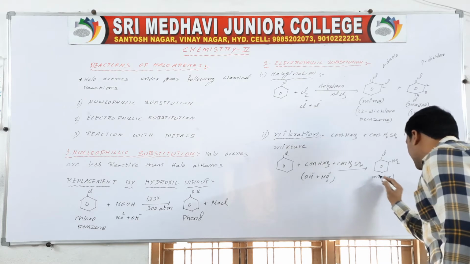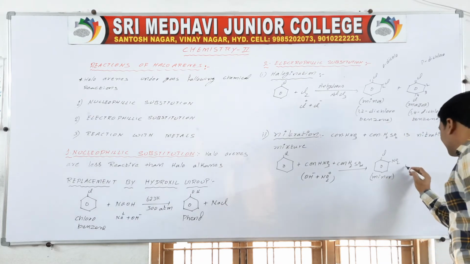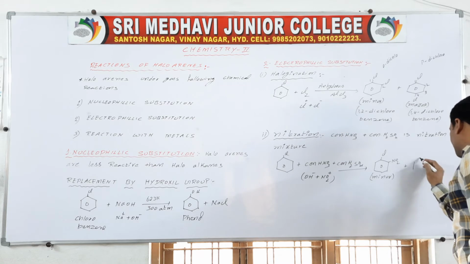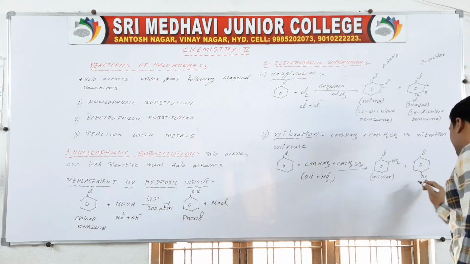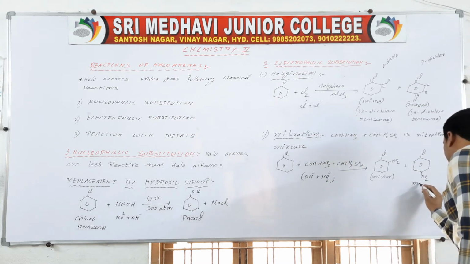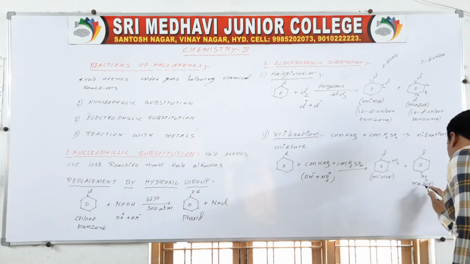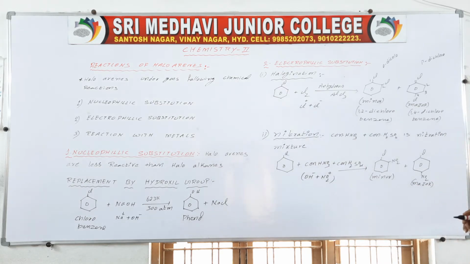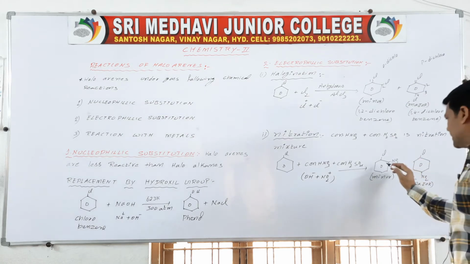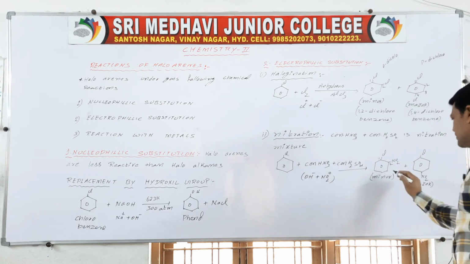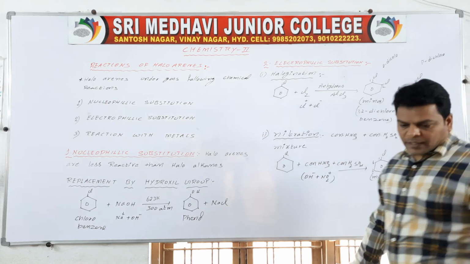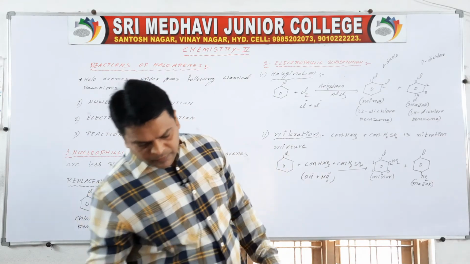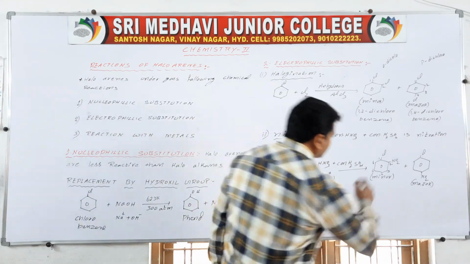Which is a minor. If the electrophile substitutes at the para position, it forms the major product. Okay, so numbering 1, 2, 3, 4, 5 and 6, it is nothing but 1-chloro-2-nitrobenzene.